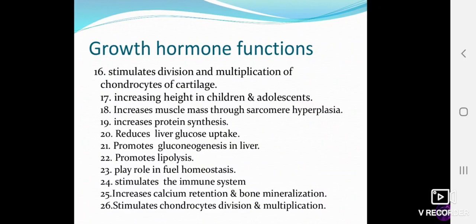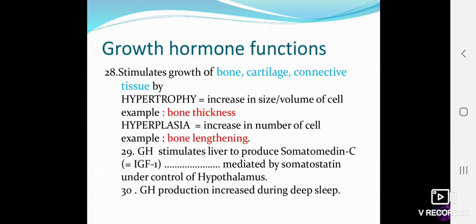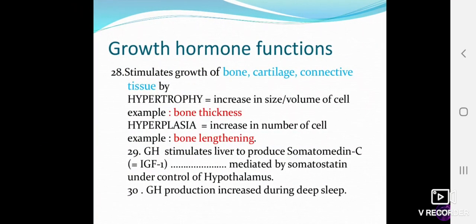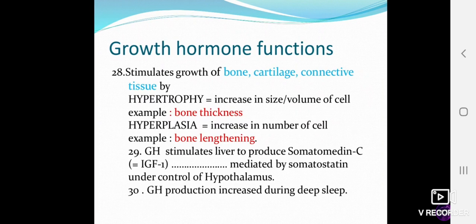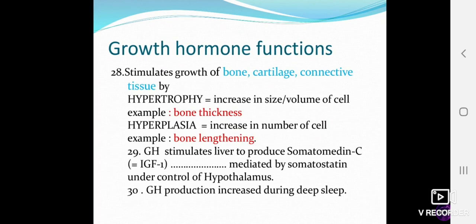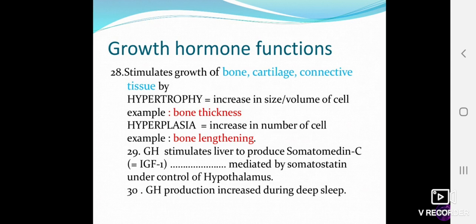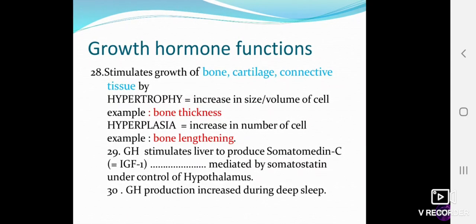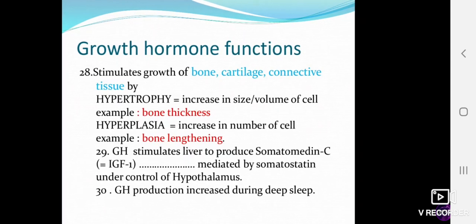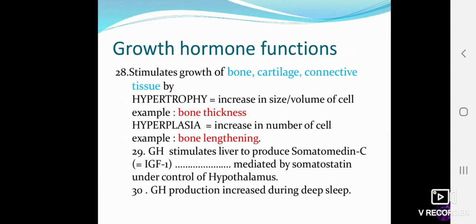It stimulates chondrocyte division and multiplication. We have discussed this. Bone, cartilage, and connective tissue grow by hypertrophy, meaning an increase in the size and volume of the cell. For example, bone thickness increases by hypertrophy, but bone lengthening occurs by hyperplasia, an increased number of cells.